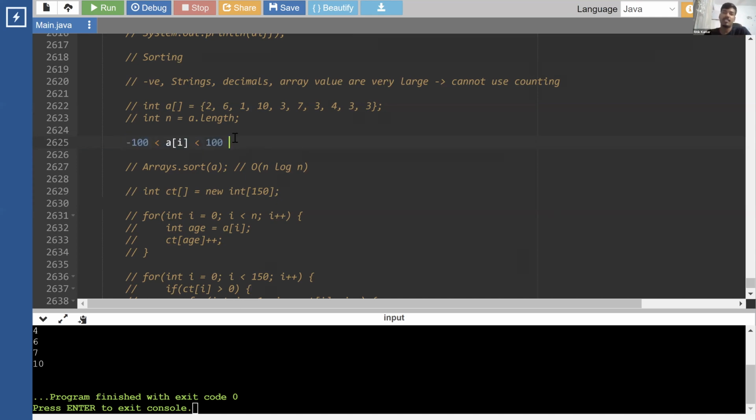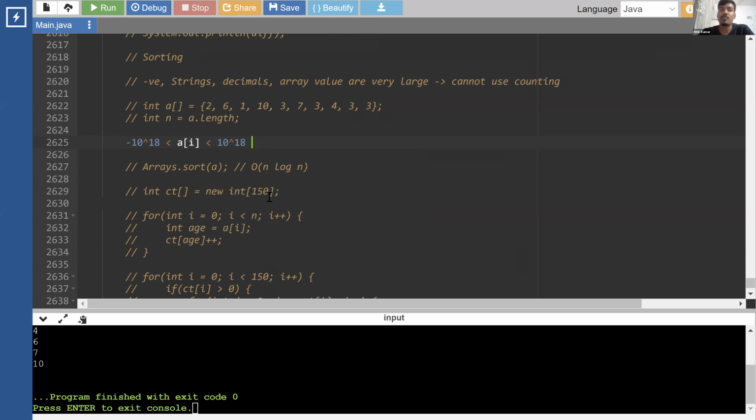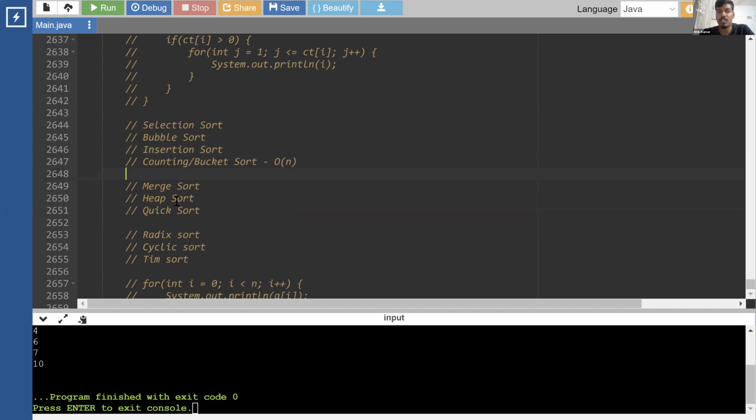Or let's say he directly says that the arrays are very random numbers, in the range of minus 10 to the power 18 to plus 10 to the power 18. So you would know that there is no way to apply counting sort in it. So we can then go for any one of these sorting algorithms.